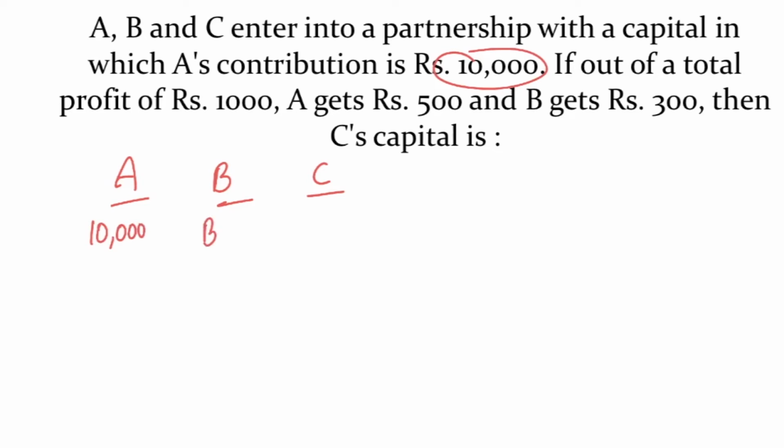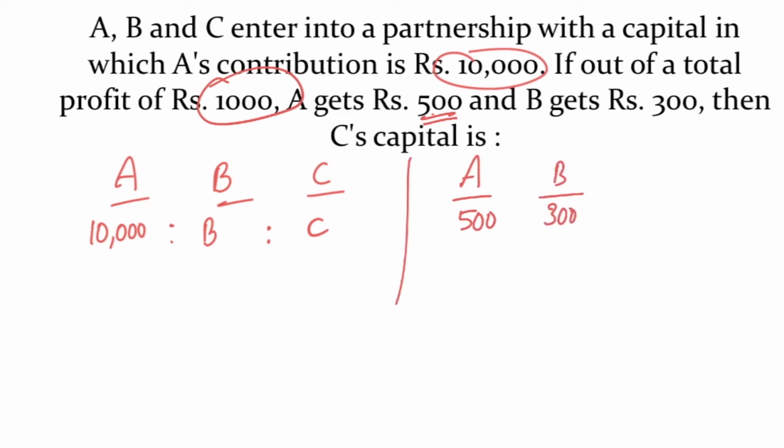If B invested B rupees and C invested C rupees, and nothing is given about time period, so we assume that all started at same time and all ended at same time. Otherwise, all invested for same time period. So this is the ratio in which they share their profits. And out of the total profit, how much is the total profit? 1,000. Out of 1,000 total profit, A share is 500 rupees and B share is 300 rupees. How much is left? Out of 1000, 500, 300, 800, still 200 rupees are left.